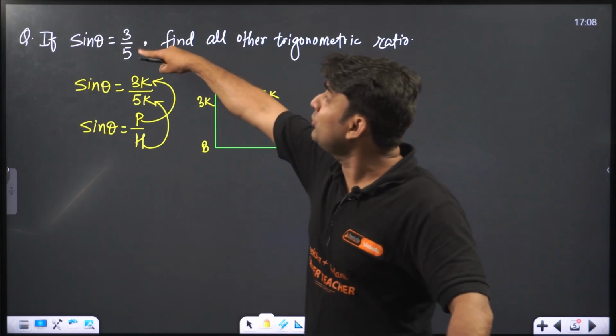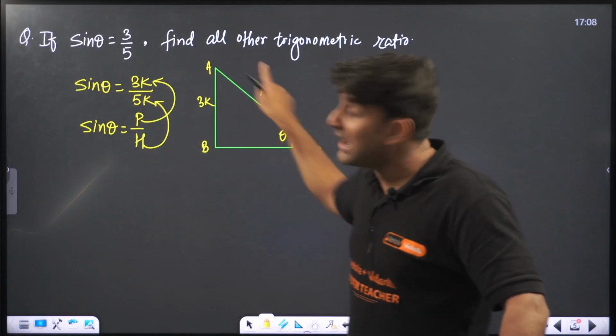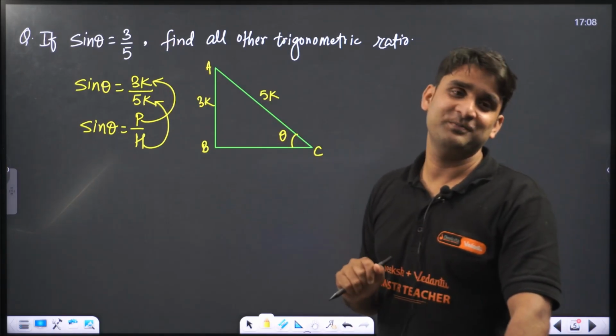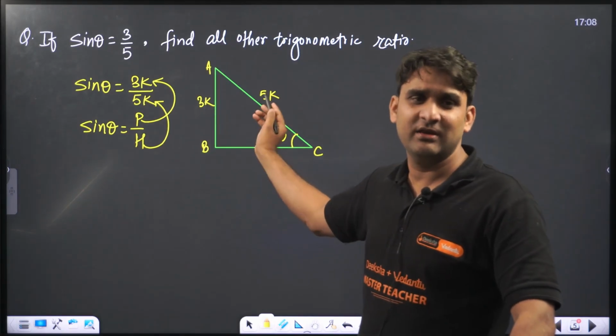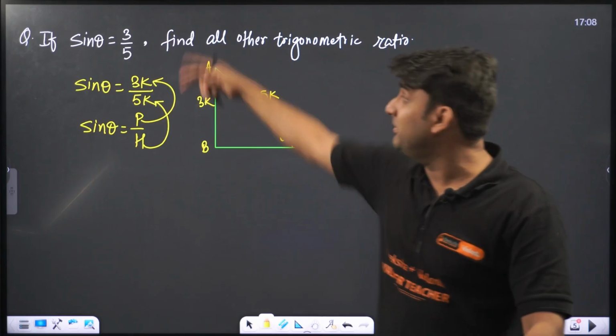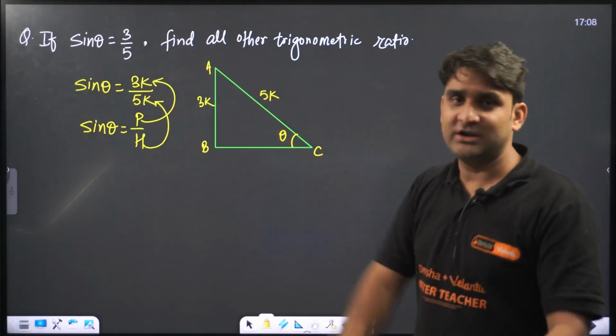So according to the given information, we can draw the triangle and mark the values, because we know sine theta is equal to perpendicular by hypotenuse. But make sure you write 3x, 5x or 3k, k should be there, because the value is given in ratio. So it may be in simplest form, so we need some constant over there.